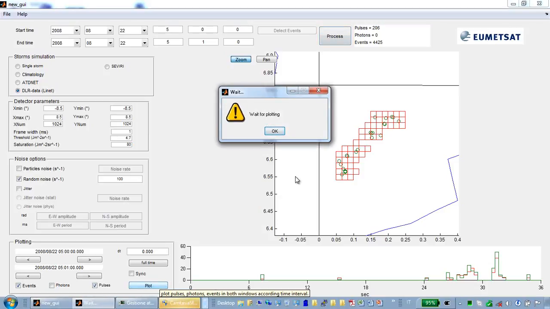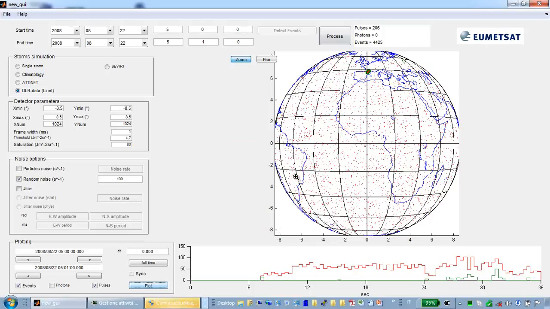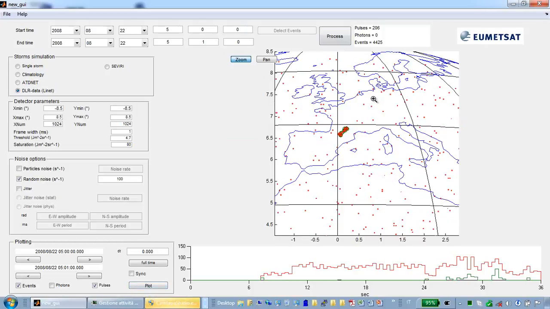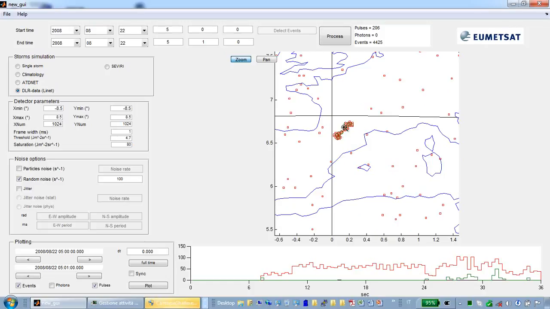The plotting may take a while. That's the result: a similar configuration for the pulses production and events simulated at matrix level, together with a lot of randomly chosen pixels that are triggered on.